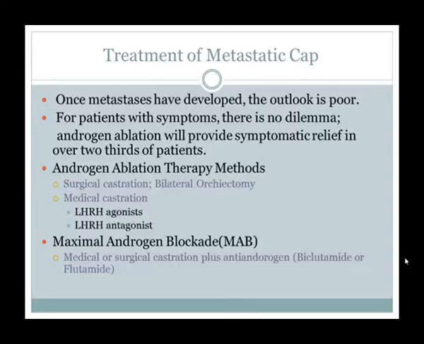But if you continue giving luteinizing hormone releasing hormone, there is negative feedback towards the anterior pituitary, and there is decreased LH. So the maximal androgen blockade is medical or surgical castration plus anti-androgen, bicalutamide or flutamide.